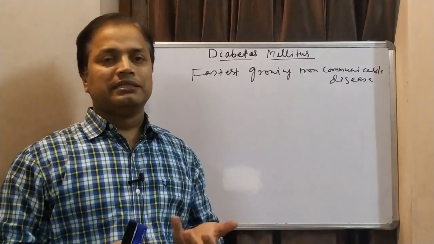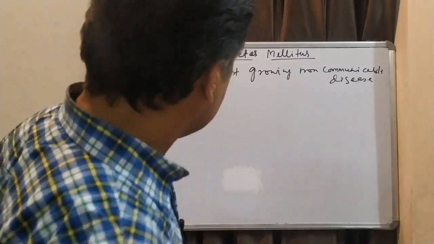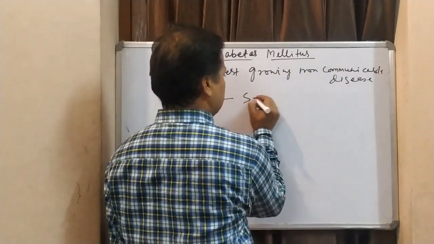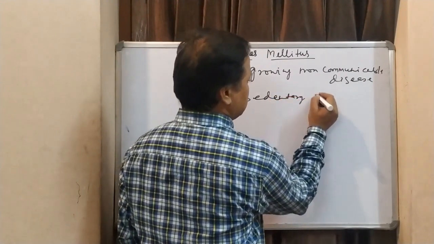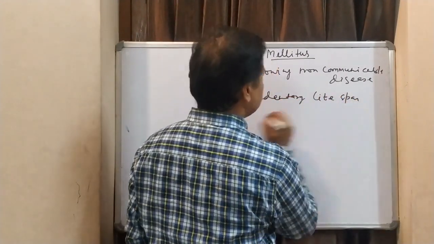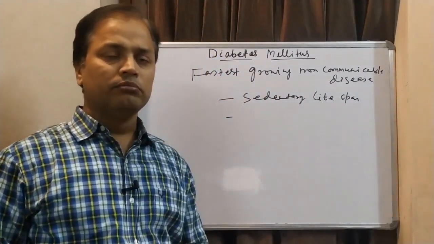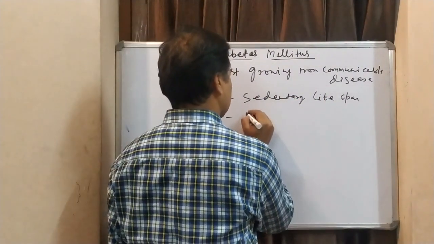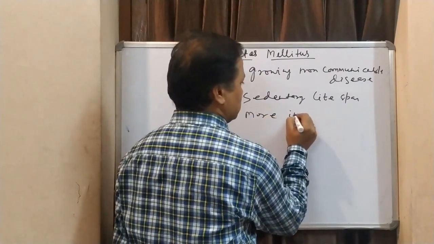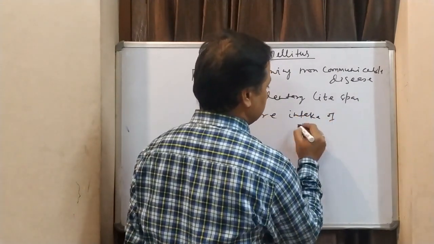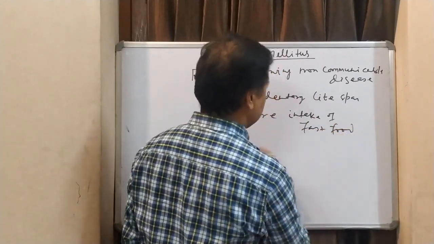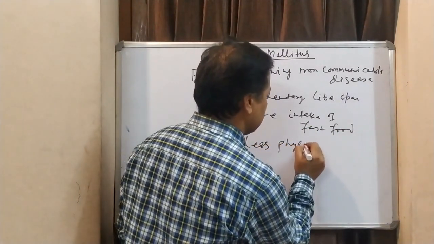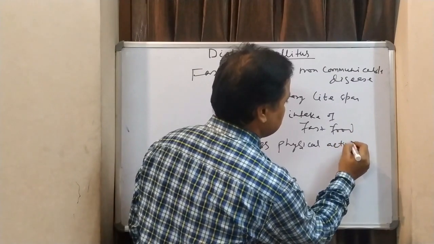Most of these countries belong to the Asian region, and the main reason why Asian countries have more diabetes is a sedentary lifestyle. Sedentary means we are stagnant, not doing much physical activity or moving. Then there is more intake of fast food and less physical activity.